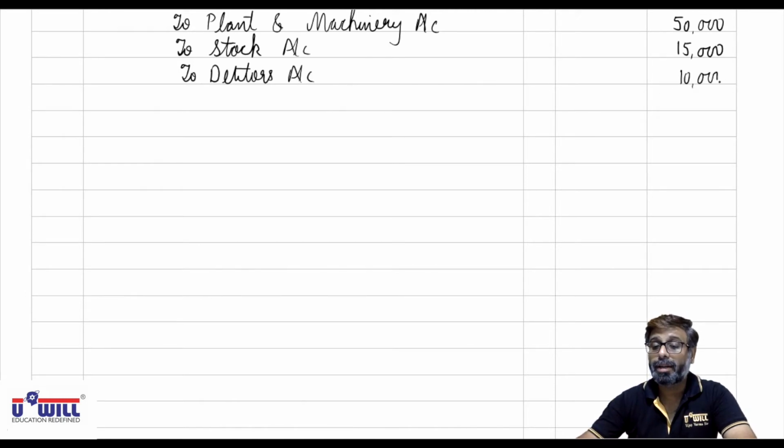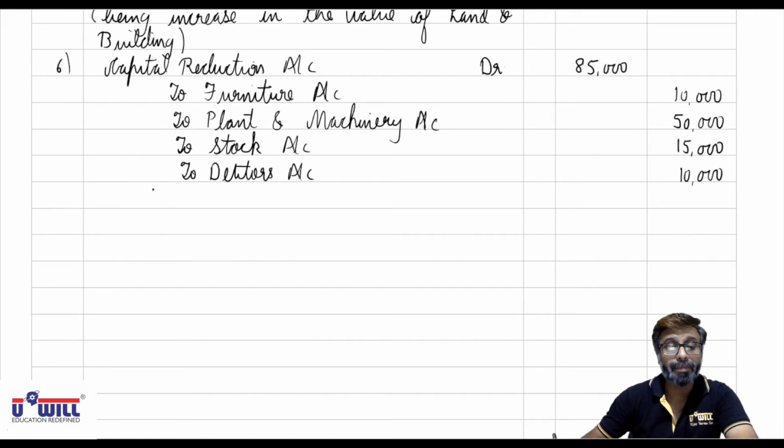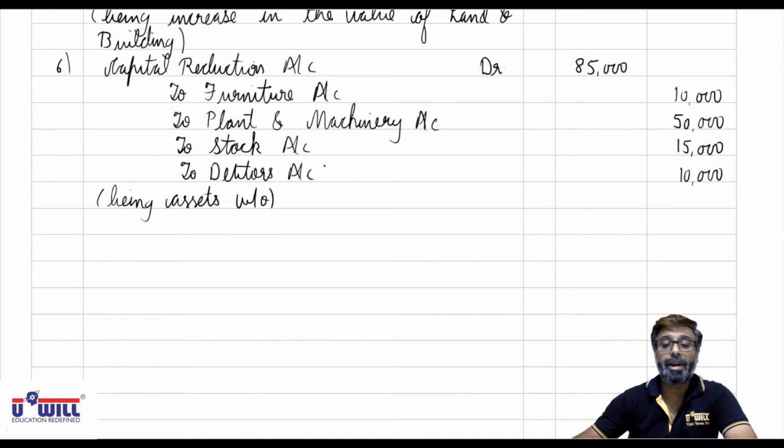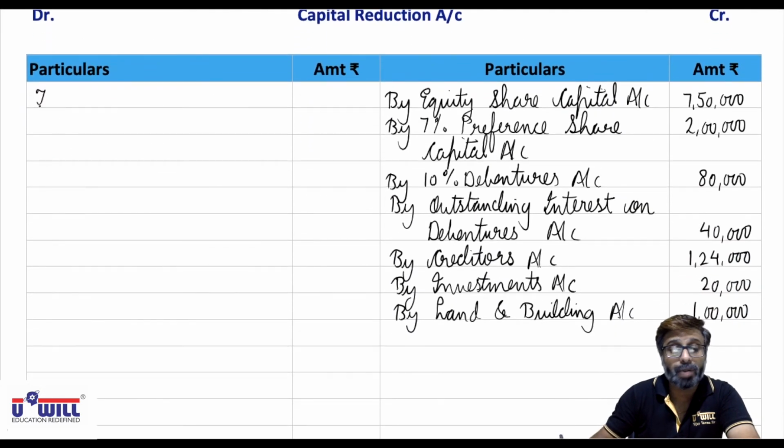Now total 10, 60, 70, 80, 85,000. Capital reduction account you will debit with 85,000. Being assets written off. Now capital reduction account debit. So in capital reduction account we will show on the debit side all the opposite accounts.